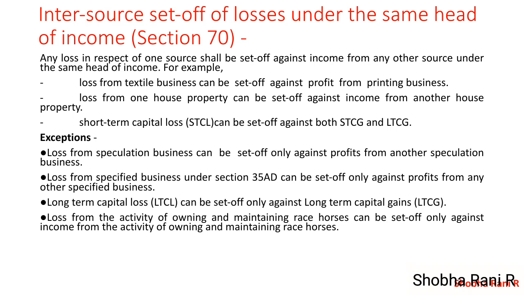The loss from speculation business can be set off only against profits from another speculation business, whereas loss from specified business under Section 35AD can be set off only against profits from any other specified business. Long-term capital loss can be set off only against long-term capital gains. Loss from the activity of owning and maintaining racehorses can be set off only against income from the activity of owning and maintaining racehorses.